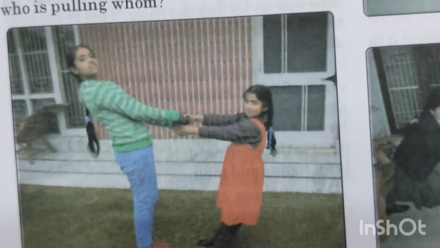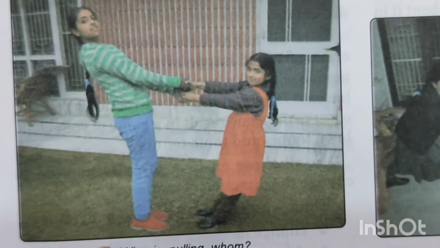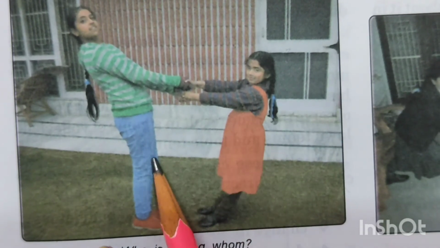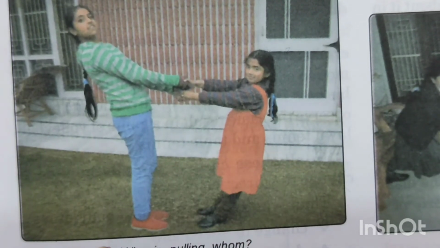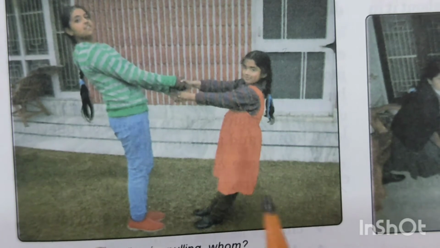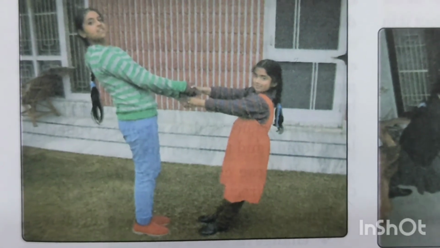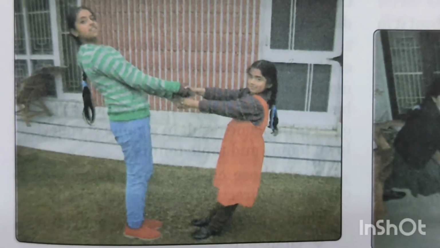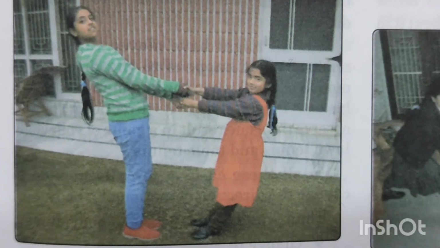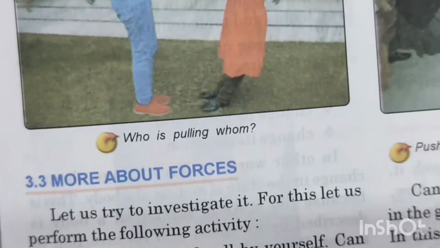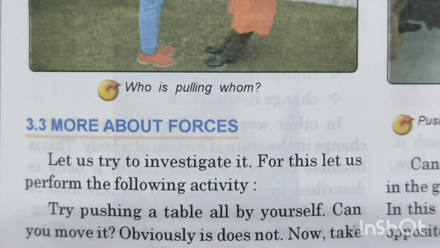Again, over here there is another picture, children. Again, in this one you can't make out who is pushing and who is pulling. That means it is very difficult at times, when we look at the pictures, to decide whether they are pushing or they are pulling. So let's see a little more about force.